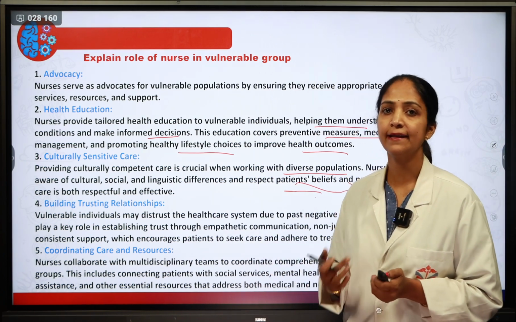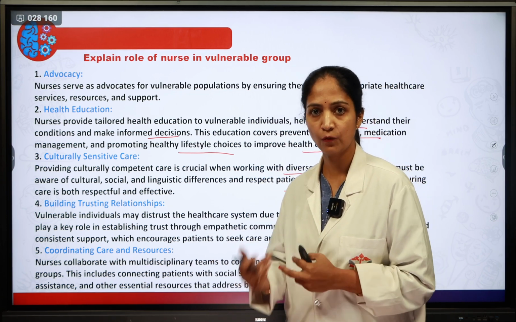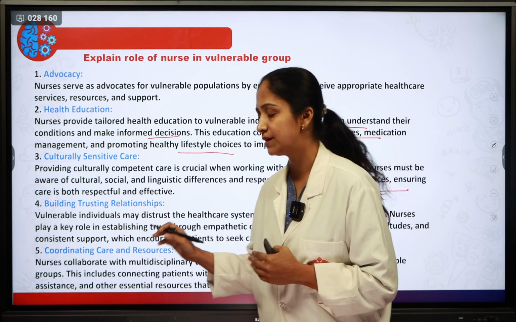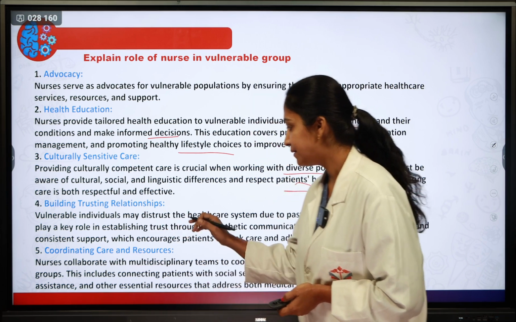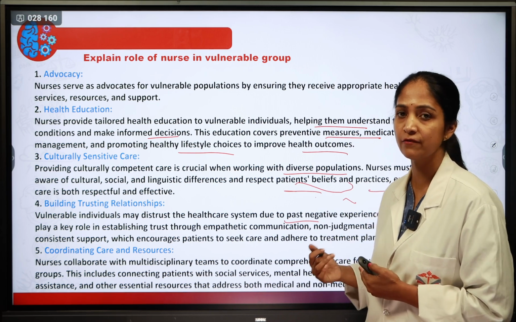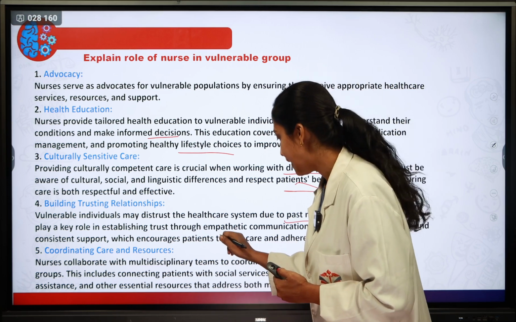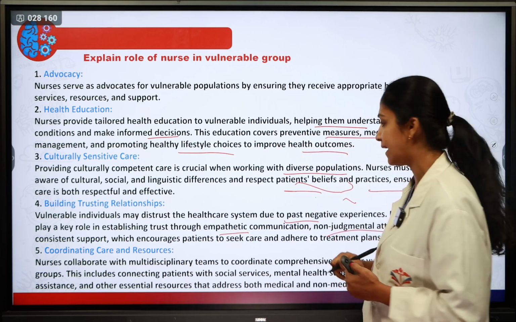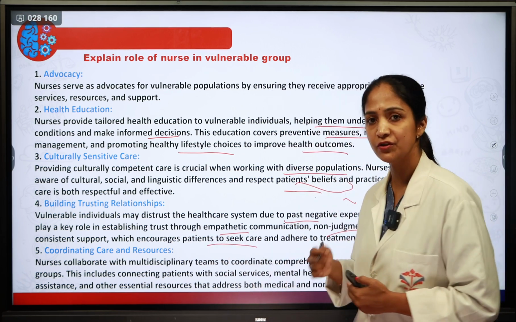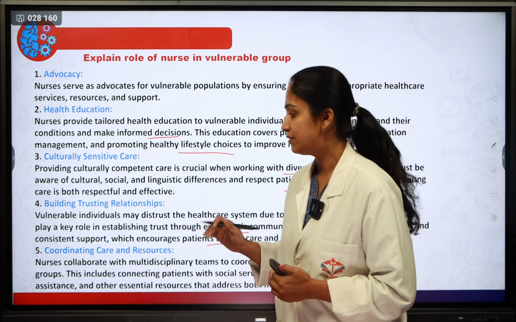Then she builds a trusting relationship. When a nurse works with the vulnerable group of people, vulnerable individuals may distrust the healthcare system due to past negative experiences. Because of that, the nurse plays a key role in establishing trust through empathy, communication, a non-judgmental attitude and consistent support, which encourages the patient to seek care and adhere to the treatment.